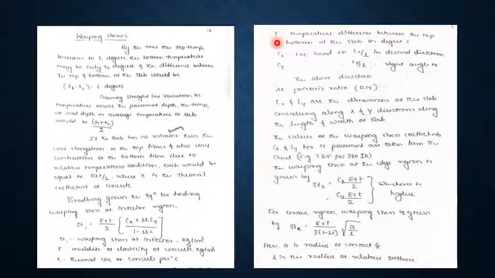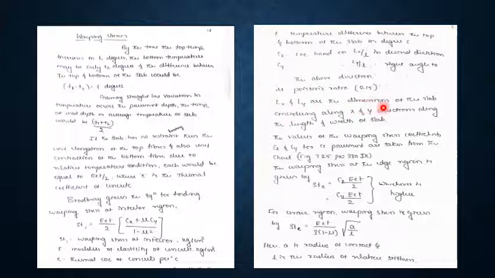Small t is temperature difference between the top and bottom of the slab, that is t is equal to T1 minus T2. Cx is the coefficient based on Lx by l ratio, and Cy is the coefficient based on Ly by l ratio, and it is obtained from the graph. Mu is Poisson's ratio. For concrete it is 0.15.